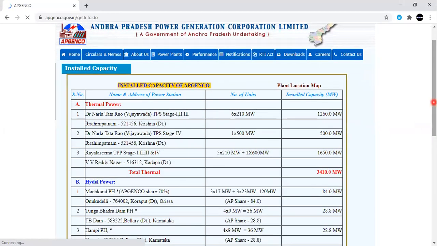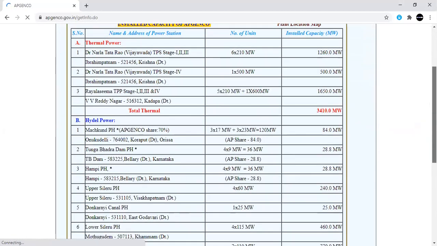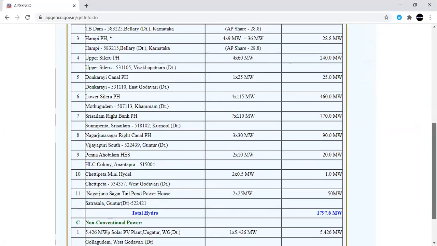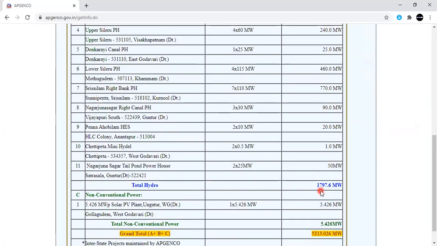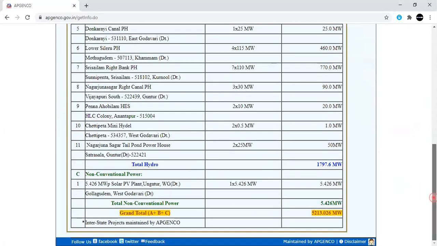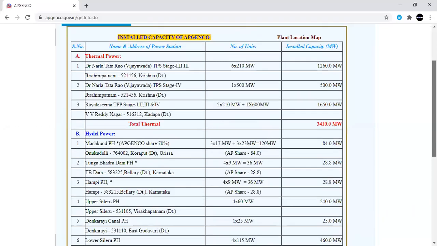The first one is thermal power plant. The total thermal power plant installed capacity is around 3,410 megawatts. Similarly, when you consider the hydel power plants, the total installed capacity is around 1,800 megawatts. And from non-conventional power, the total installed capacity is around 5.4 megawatts. If you add all 3 things, from hydro, thermal, and non-conventional, we will get 5,213.026 megawatts. So this is the total installed capacity present in our AP.